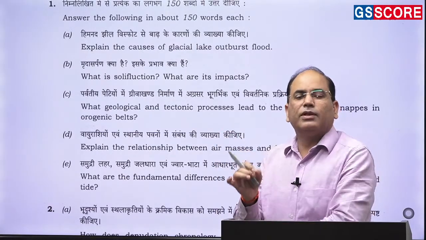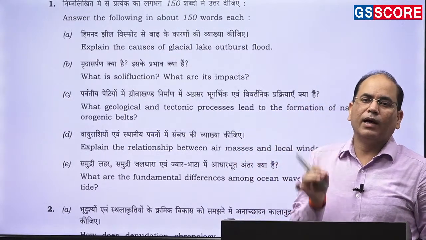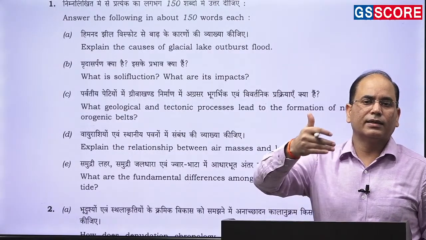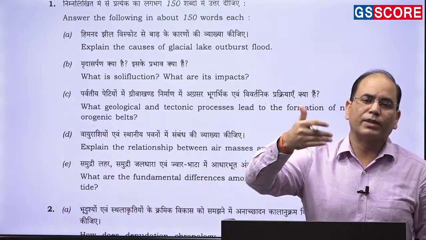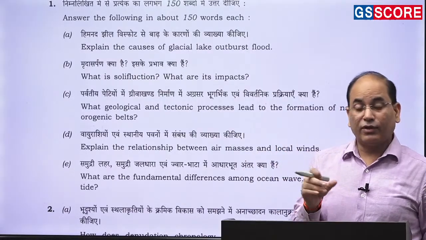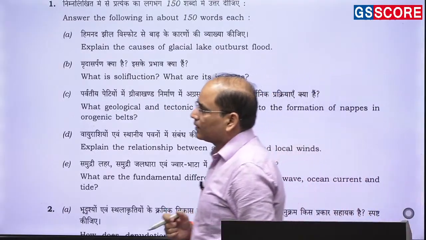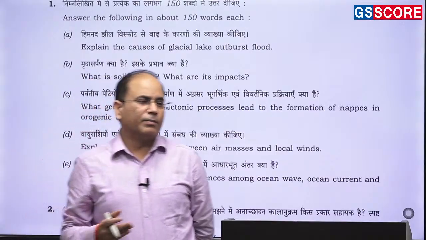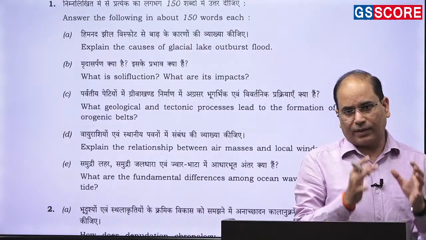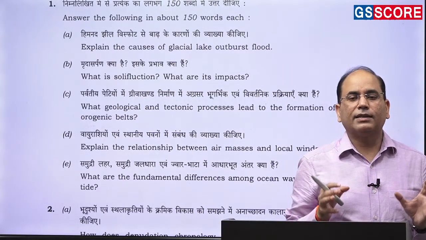So one thing you need to keep in mind is that whatever content you have, you need to learn how to interlink it and how to present it in the answer format. The answer format will be a little different. One more interesting thing is coming out: the paper is very well balanced. They have tried to touch upon almost all the areas.